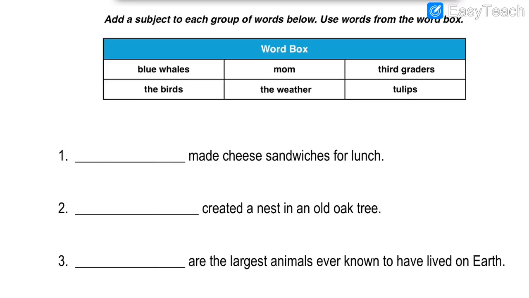See the first one is given: dash made cheese sandwiches for lunch. Dash made cheese sandwiches for lunch. So who makes the cheese sandwiches for you at home? Who cooks dinner for you at home? Who takes care of everyone at home the most? So from here which option is suitable? Let us write the option which is the most suitable. The person whom you love the most, your mother, means mom. So the answer mom has to be put over here.